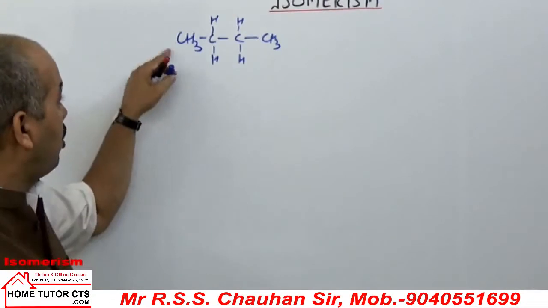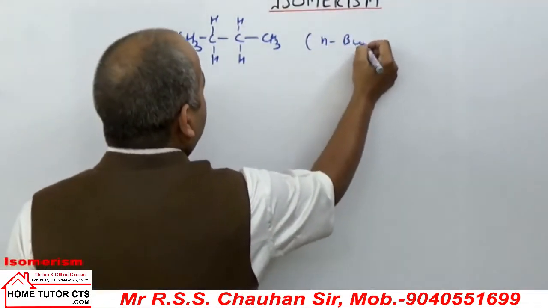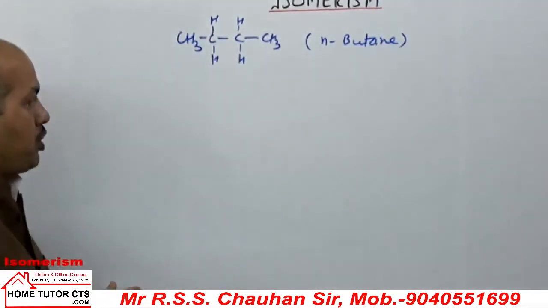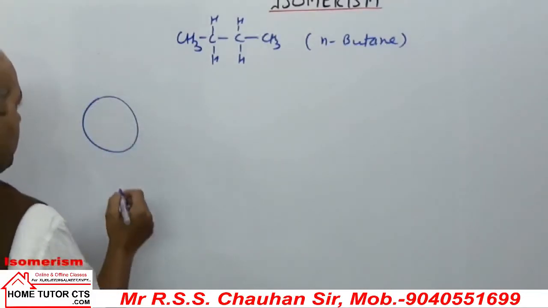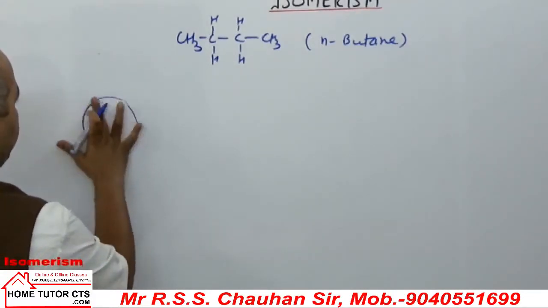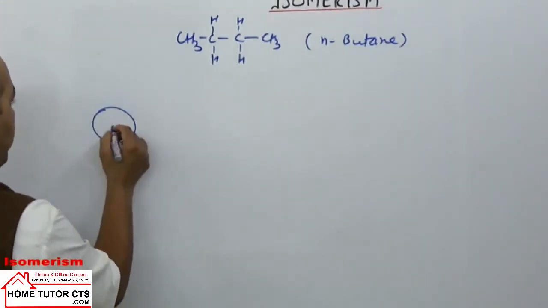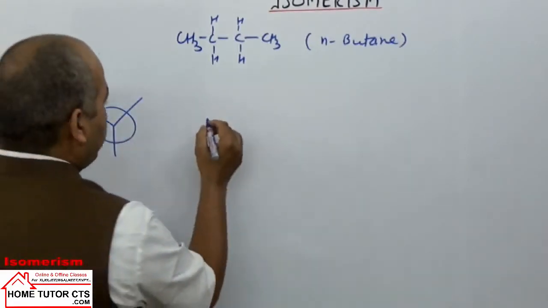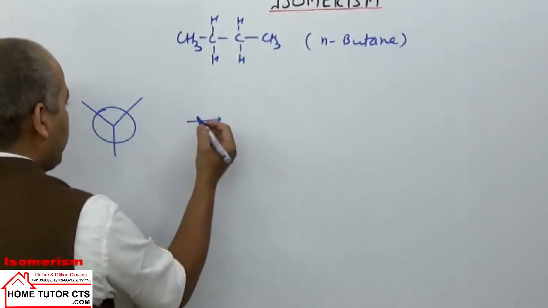For drawing the conformations of this N-butane, we can use Newman projections. In Newman projections, let us take one carbon fixed always in all the structures and one carbon rotating. The front carbon I am keeping fixed.